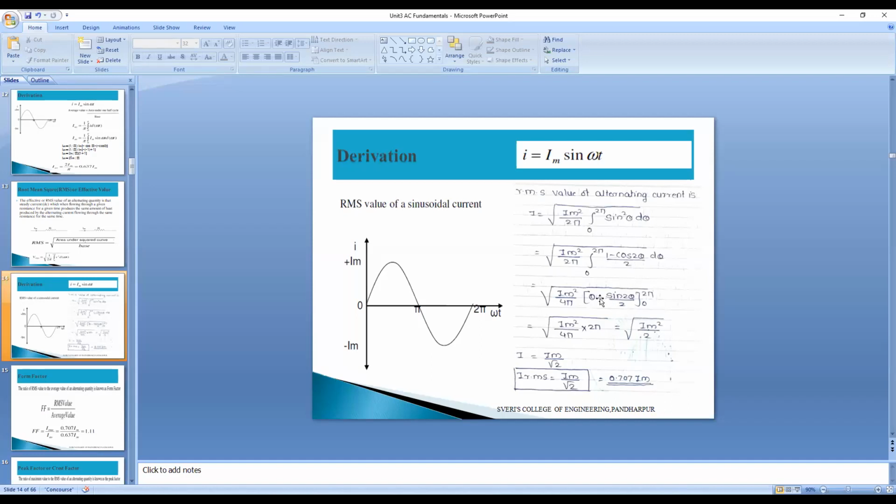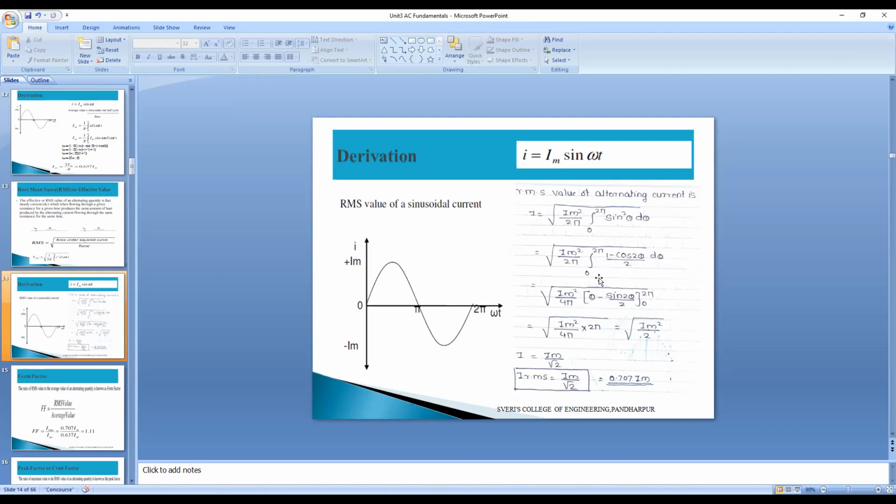Next, this 1 minus whatever divided by 2 is there, again I will send outside the square root, outside the integration. So Im square by 2 pi into 2 is nothing but Im square divided by 4 pi. Integration of 1 with respect to theta is nothing but theta.